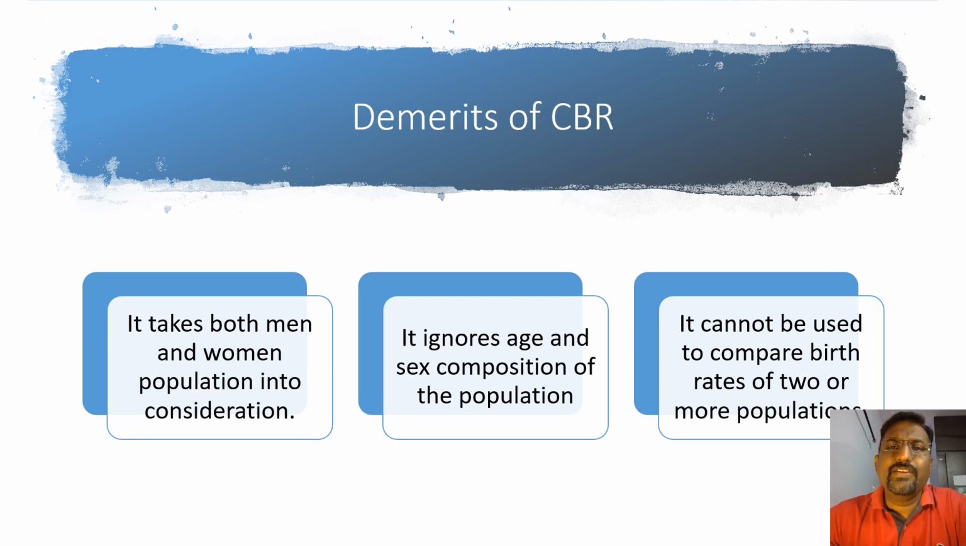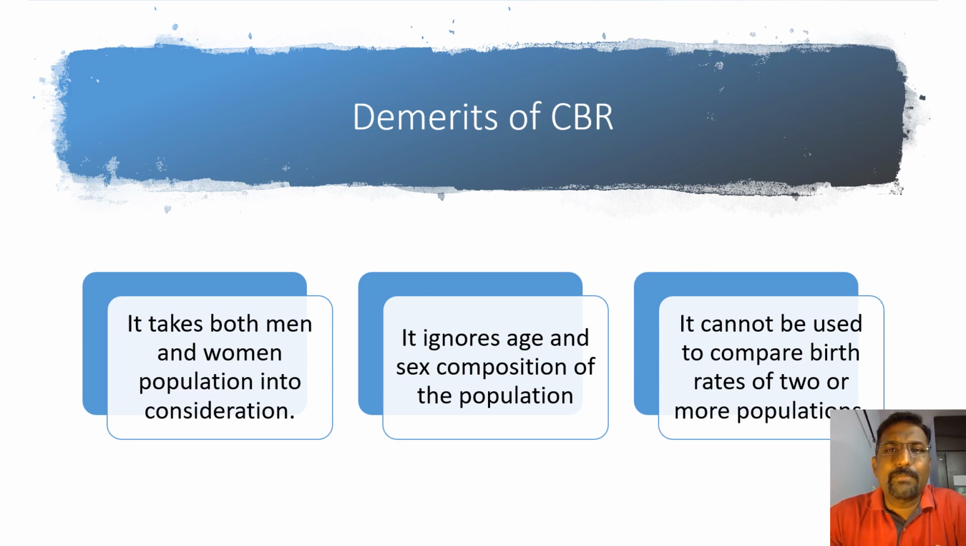Second, even if you give the age of the mother and the sex of the child, it ignores them. It says, I don't want that. I only require the number of live births and the average population. So very clearly it ignores age and sex composition of the population. Third, it cannot be used to compare birth rates of two or more populations.